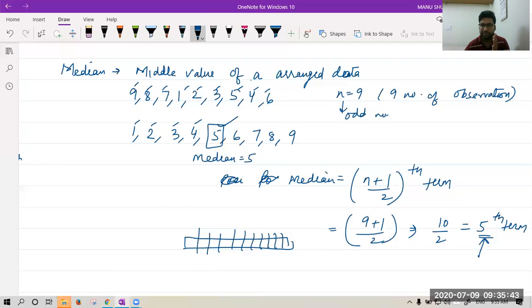Suppose we have weights 25 kg, 26 kg, and then we have 50 kg as center, 51 kg, 52 kg, and so on. So school wants to make two groups of students, one group which is less than 50 kg, one group which is more than 50 kg. So in that case, this median will be used.